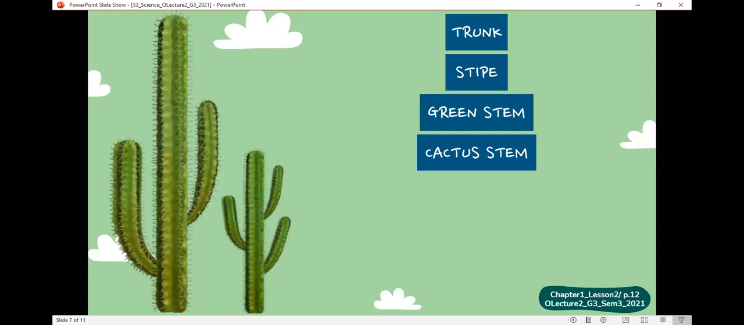The fourth type of stems is the cactus stem. If you use a pencil to make a hole, for example, in the cactus plant, you will see that the cactus plant has water inside it. So look, cacti, these plants have fat stems because these stems love water.